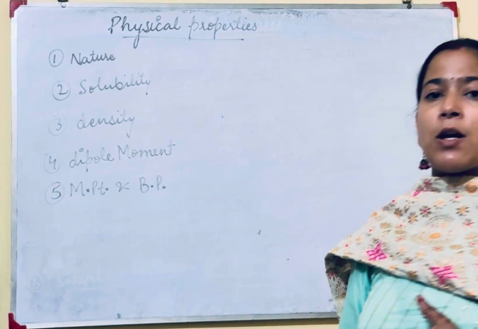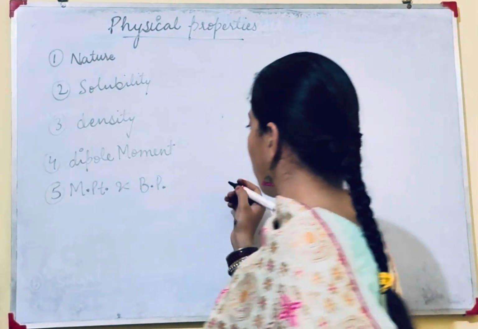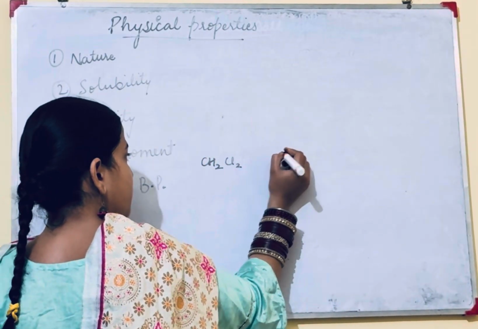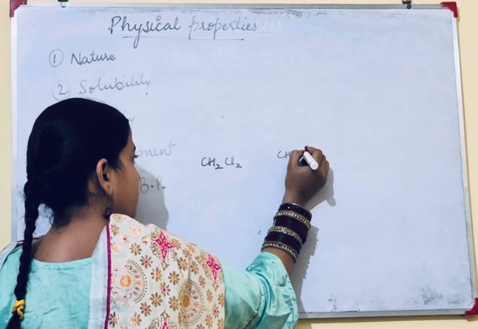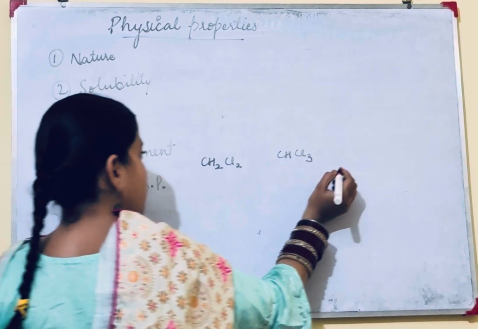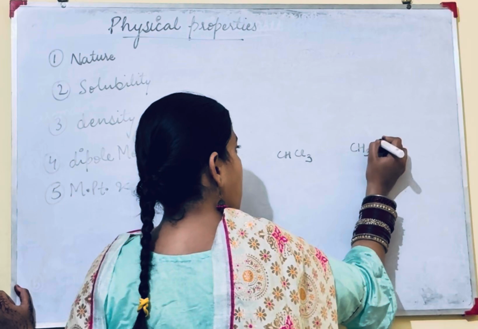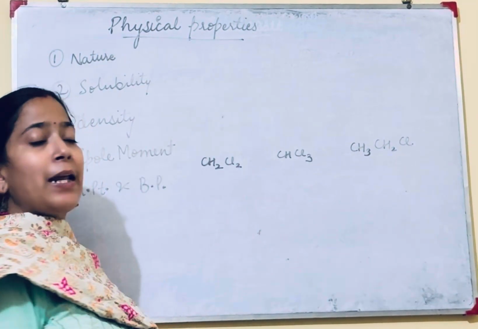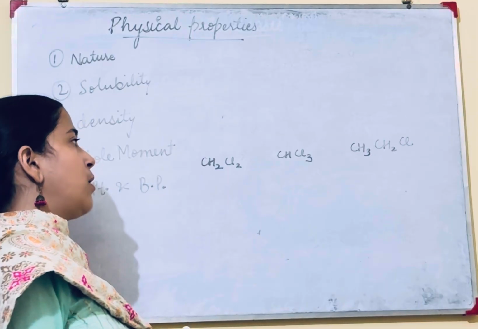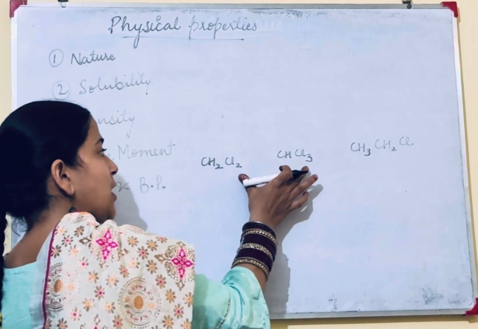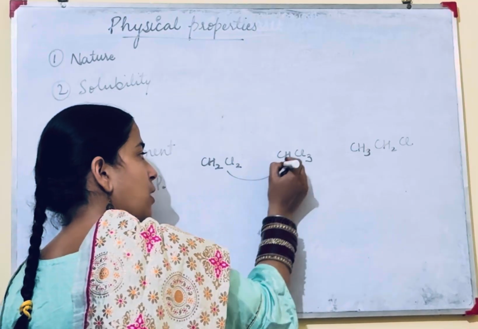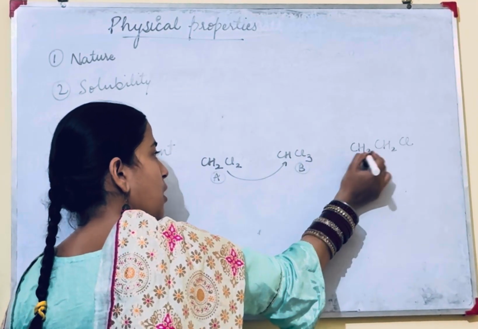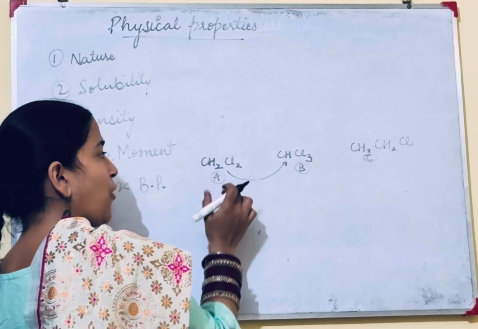Now let us discuss one question regarding this. Out of these, which has the more melting and boiling point? If we talk about these two structures, out of these two, which factor dominates?